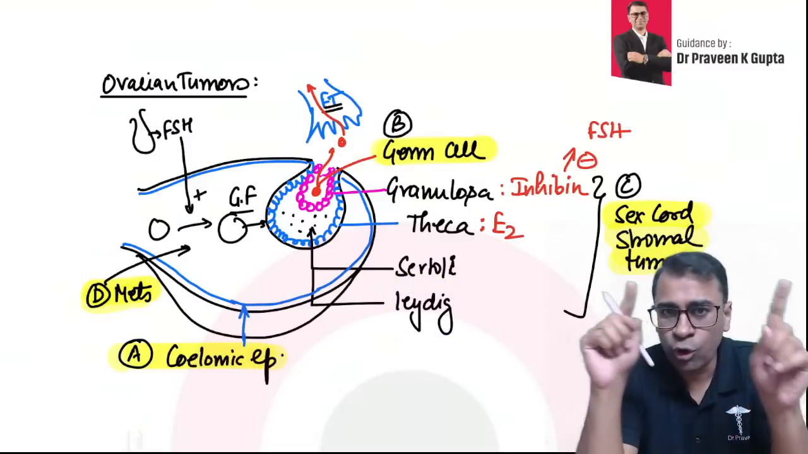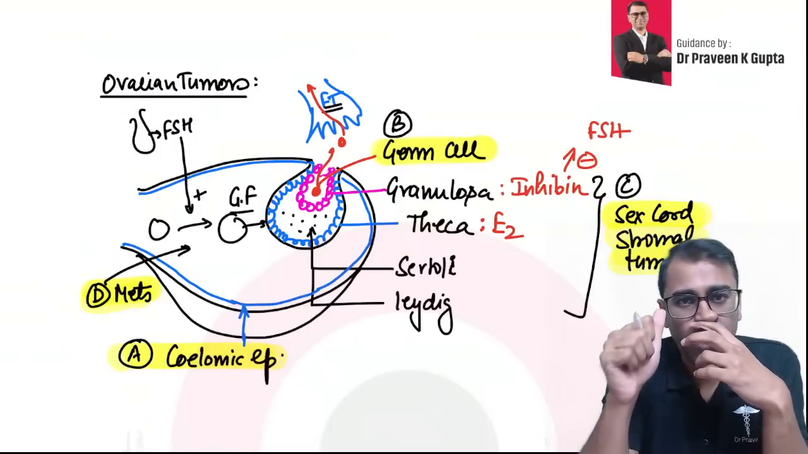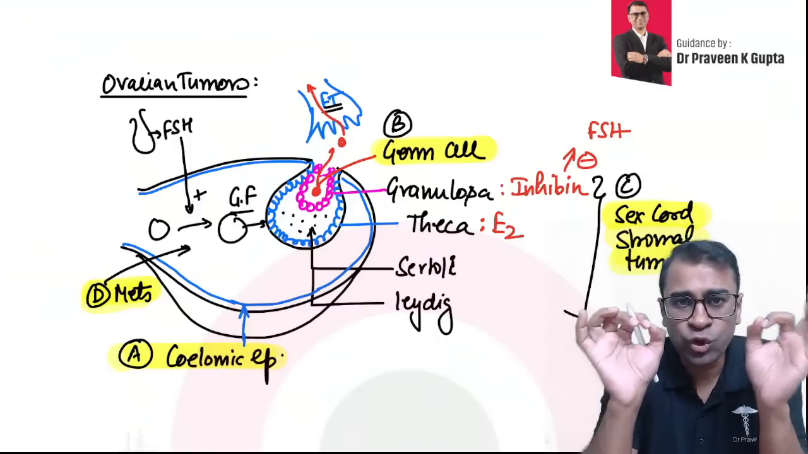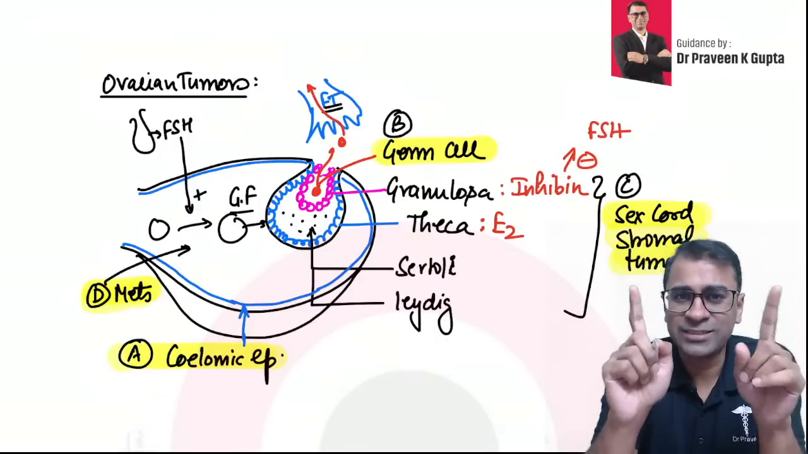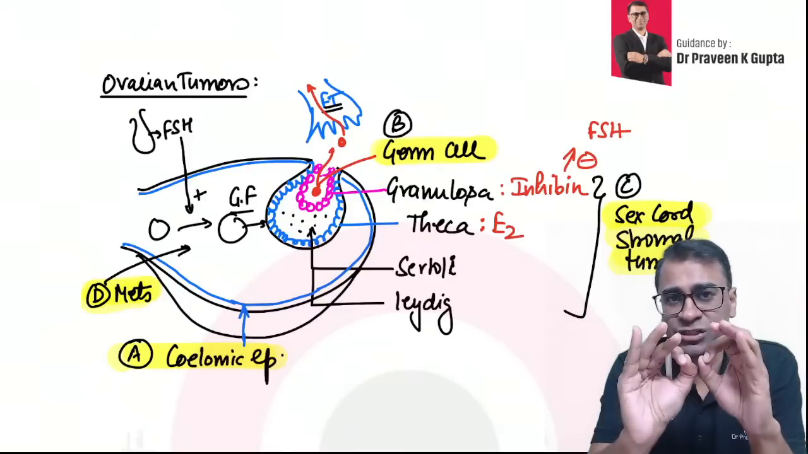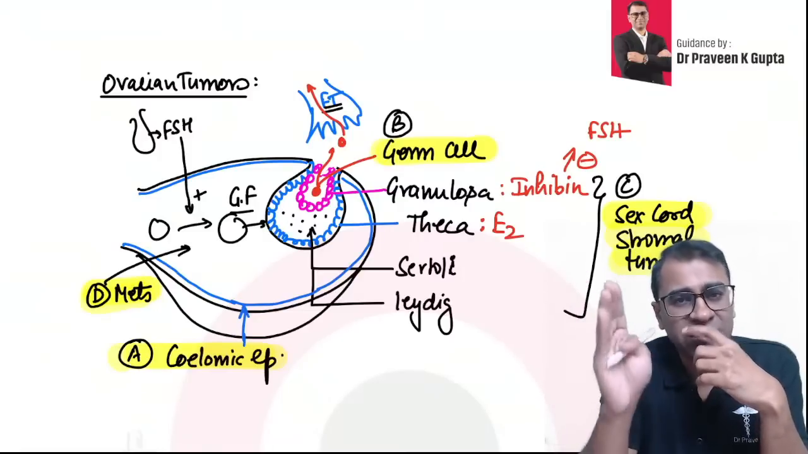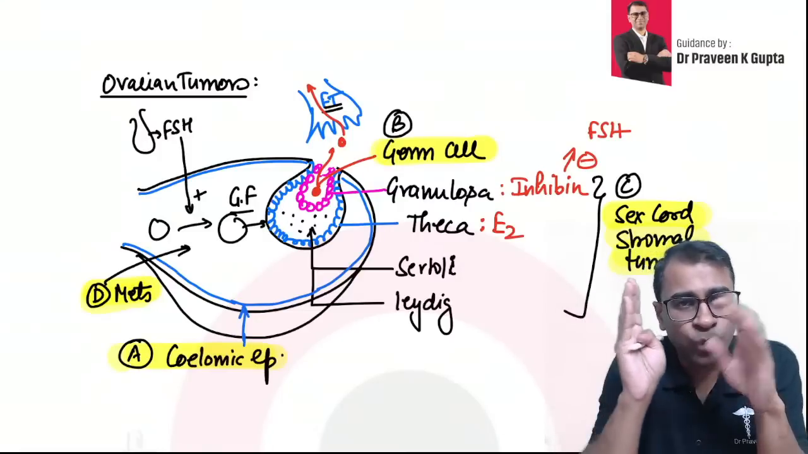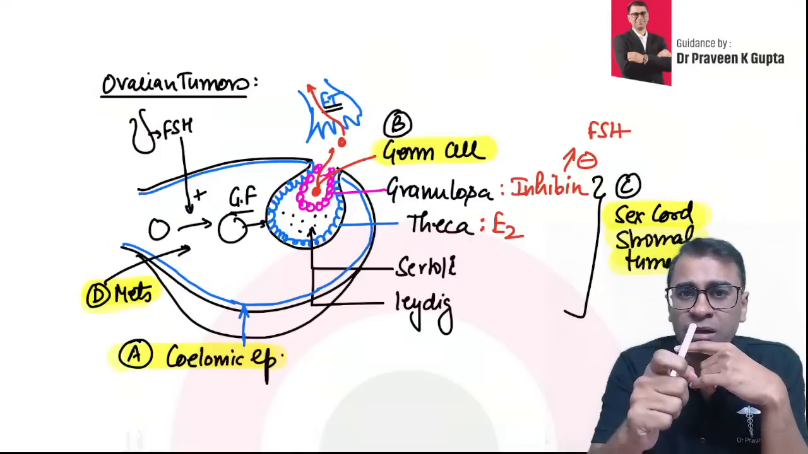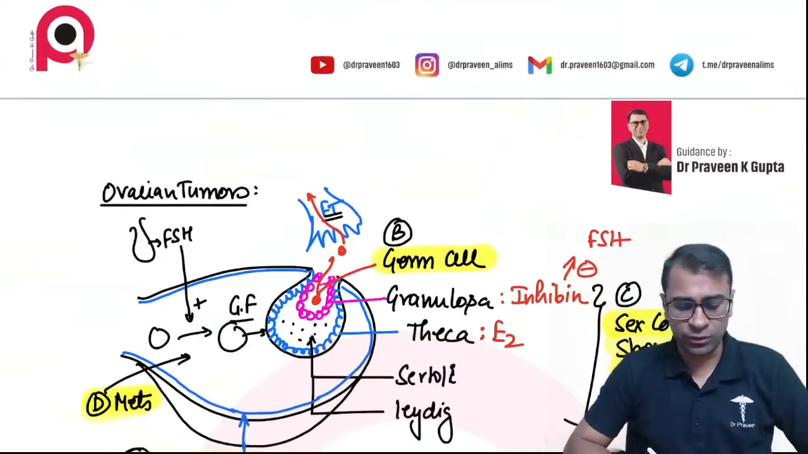Tell me, which among all the tumors is the most common ovarian tumor? The answer is yes, serous tumor. Which is the most common germ cell tumor? Answer, yes, teratoma. Which tumor can occur in less than 1 year of age? Yes, the answer is yolk sac tumor, also called endodermal sinus tumor. Which of them can cause thyrotoxicosis? Yes, teratoma can cause thyrotoxicosis. Okay, these all are the questions which can be asked in this whole scenario.